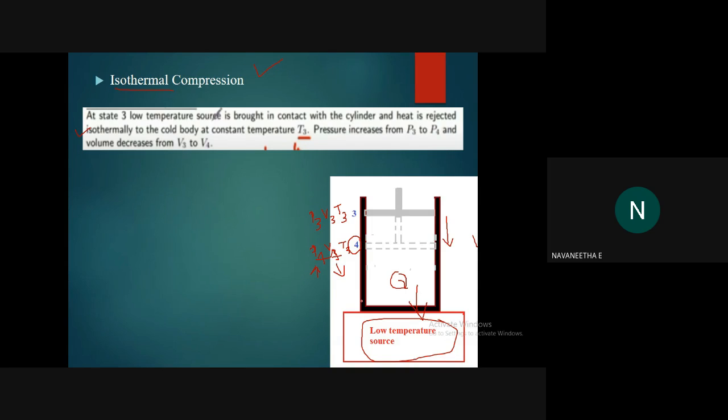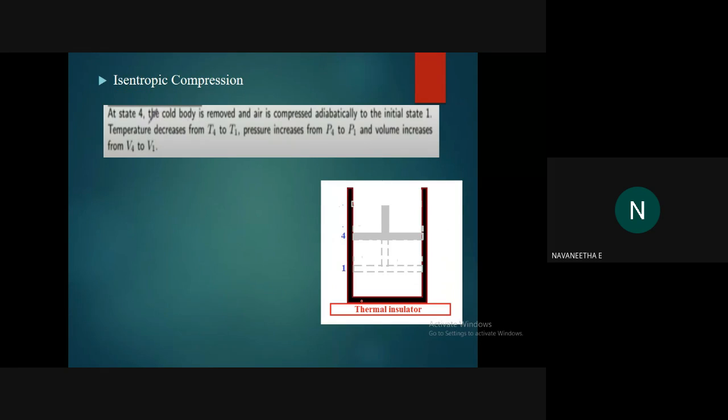Okay, shall we move? Yes, miss. The next process is isentropic compression. Isentropic compression, this means what? Adiabatic process, okay? So what will happen? Again, a thermal insulator will be placed. The entire process will move from state 4 to state 1, okay? Here, the pressure is P4, the volume is V4, and the temperature is T3, okay?